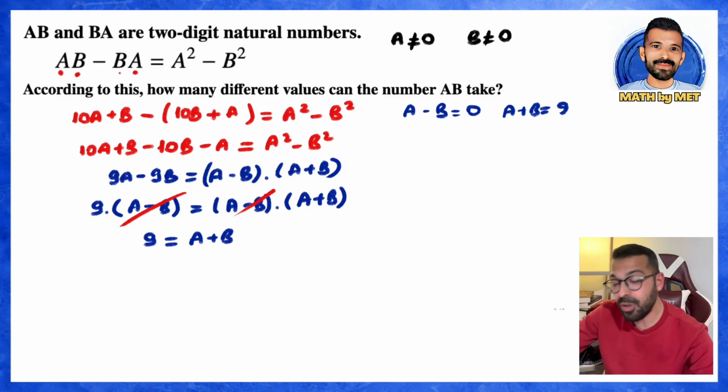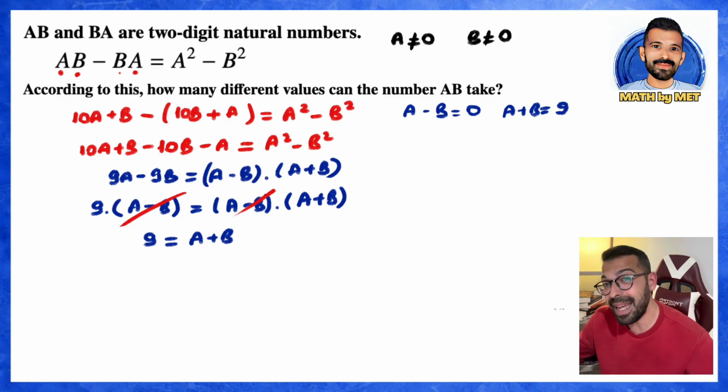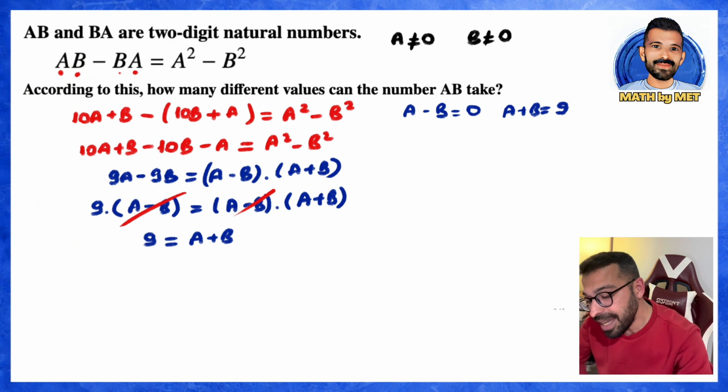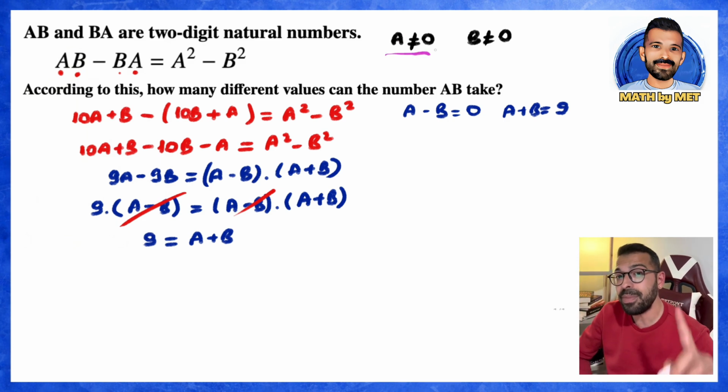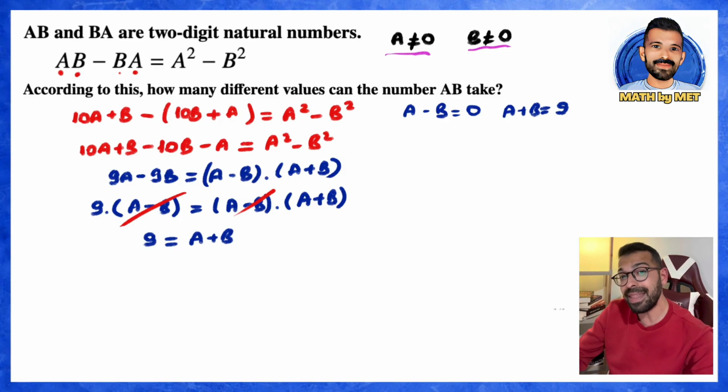And since we've now solved two different equations and found two different equalities, we can start talking about the values of A and B from here. Let's say this right away. By the way, we shouldn't forget that a and b must be different from 0. Here, for a minus b to be 0, they have to be the same digit.